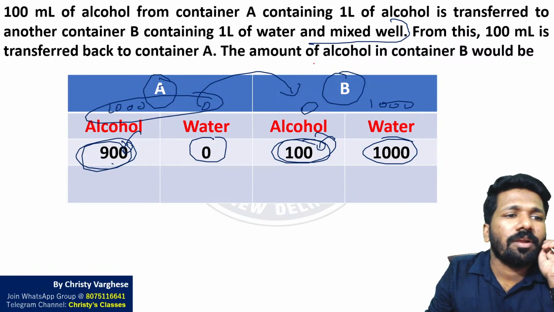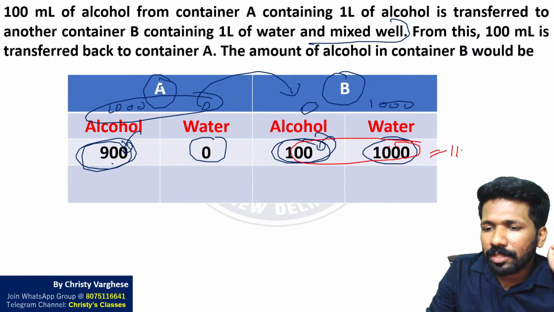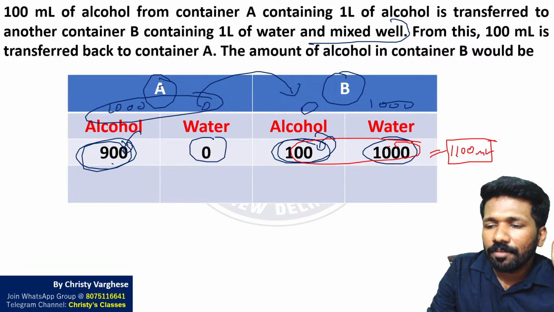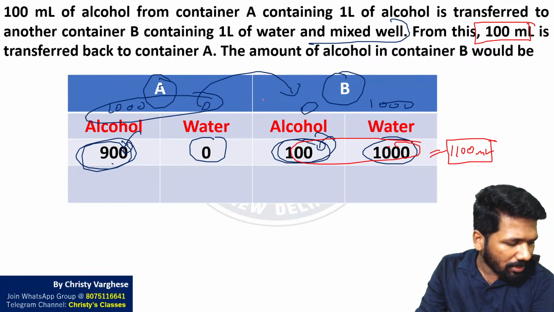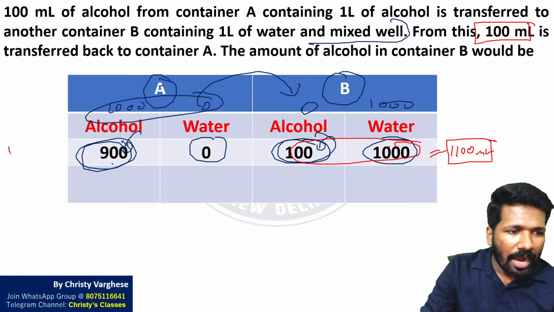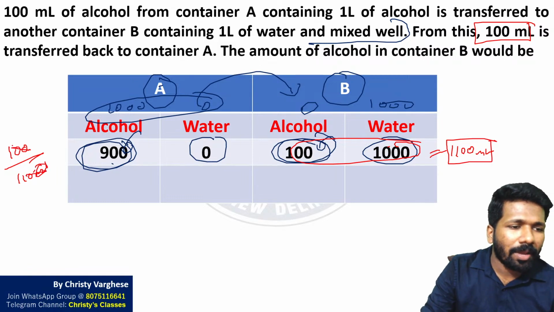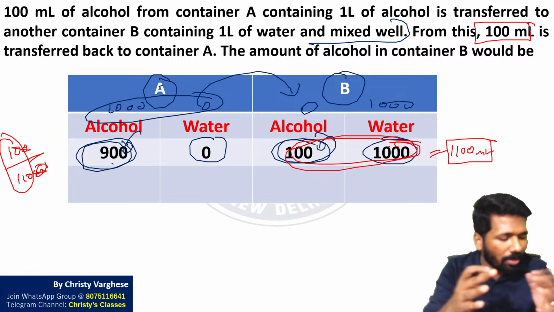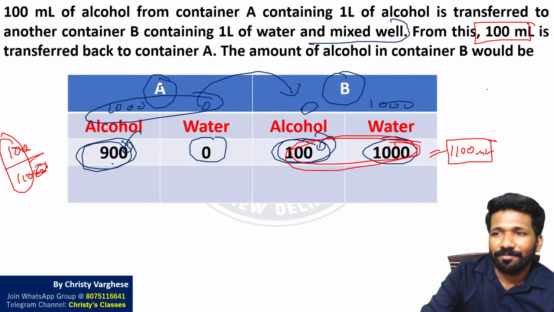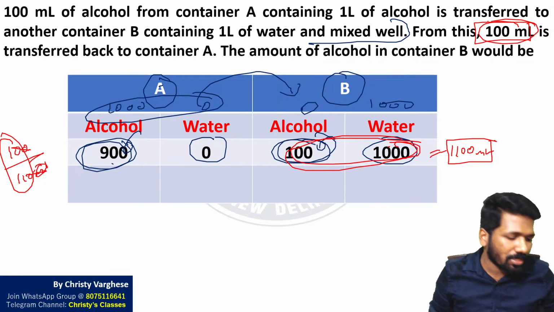from this 100 ml is transferred back to container A. From this, 100 plus 1000, total 1100 ml is there. From that 1100 ml, 100 ml is transferred. Listen very carefully. This is how to do this kind of question. 100 ml from 1100 ml means 100 out of 1100, that is 1 by 11th of the mixture is taken. Now only the mixture can be taken. Alcohol and water cannot be separated now. From this 1100 ml, 100 ml mixture is transferred.